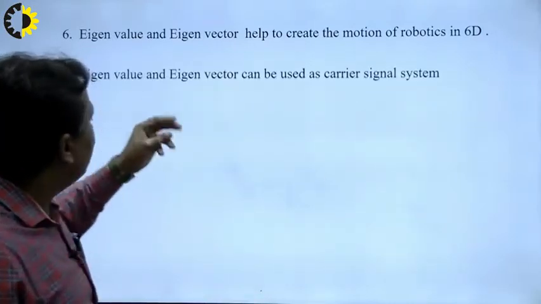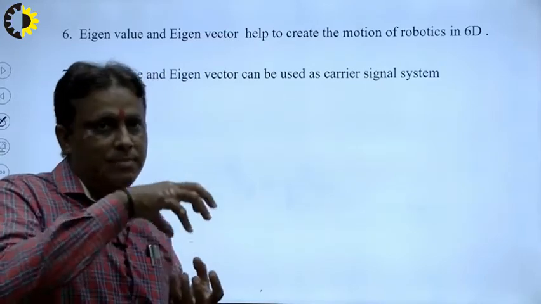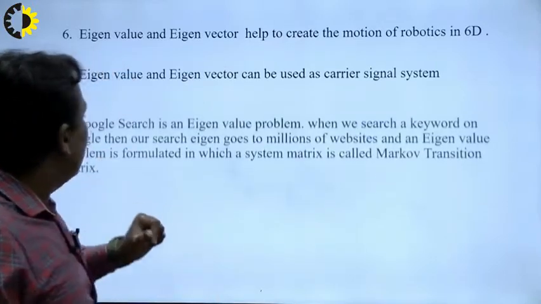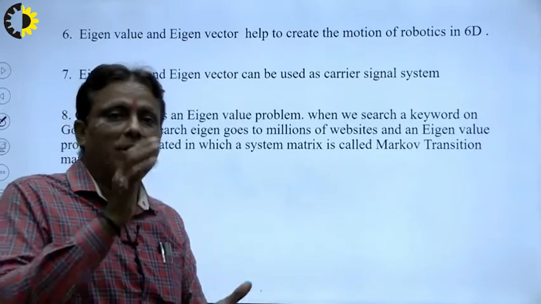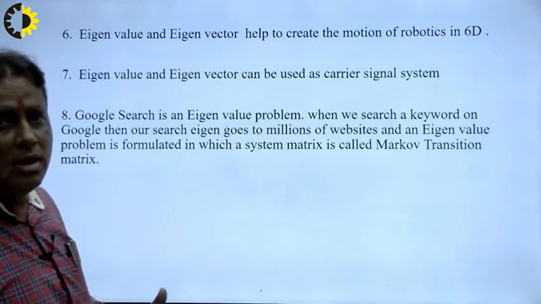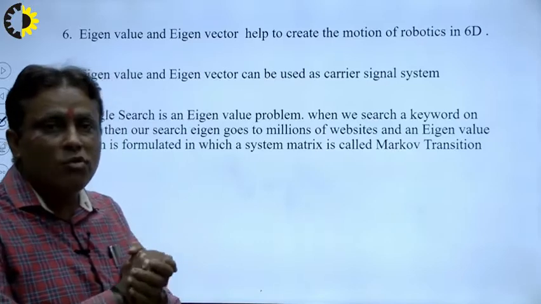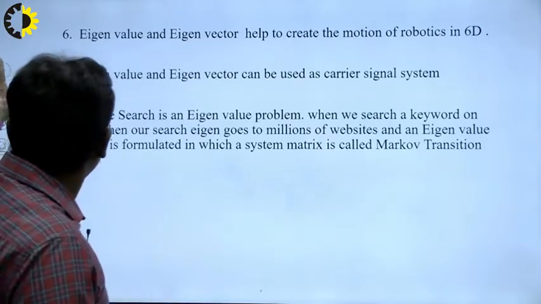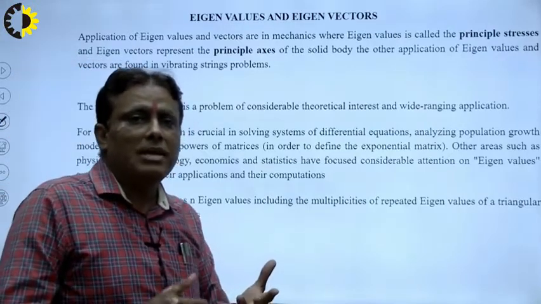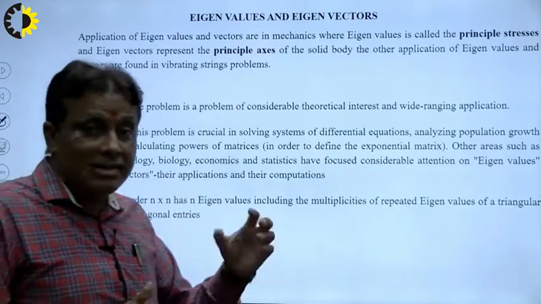Eigenvalues and eigenvectors can be used with a carrier signal, meaning a particular signal can work in a particular domain. Also, when we search for any information on Google, Google searches by row and column with the help of eigenvalues and eigenvectors. That procedure is known as Markovian transition matrix processes. So today we discuss eigenvalues and eigenvectors. First of all, with the help of matrices, how to calculate the eigenvalue and then the eigenvector.